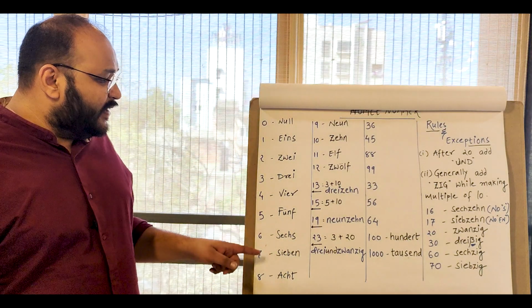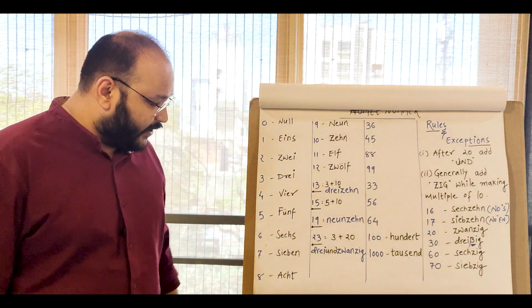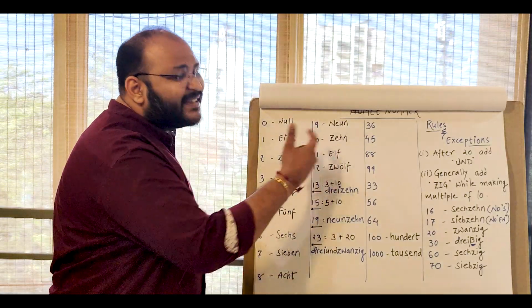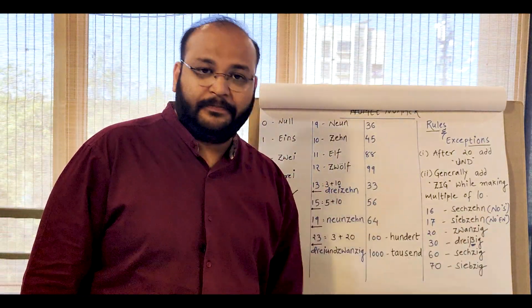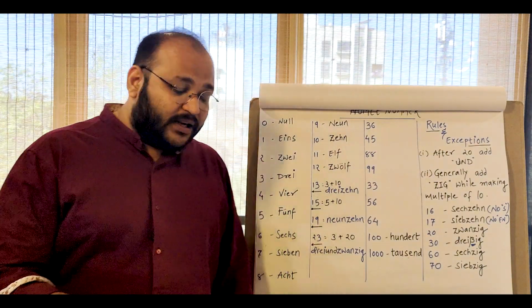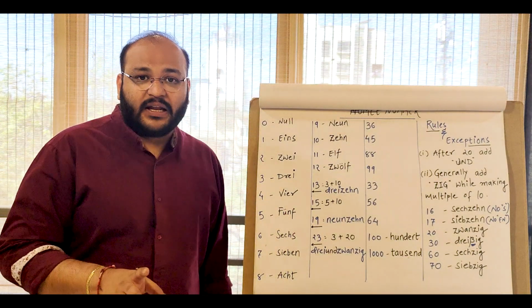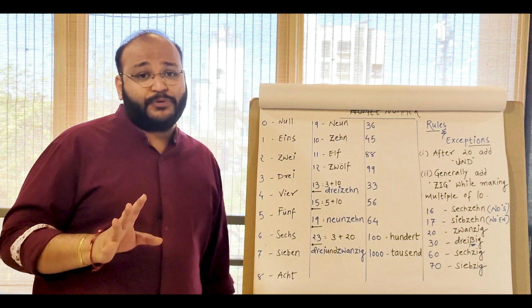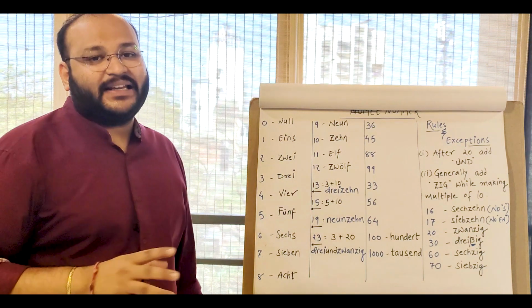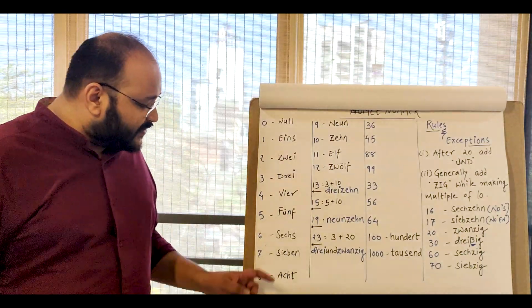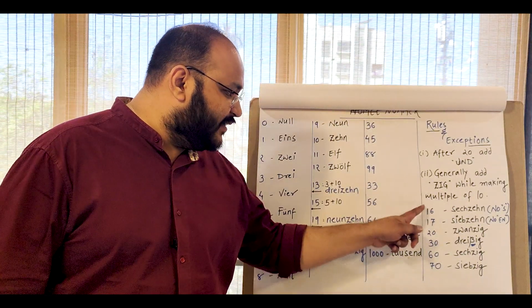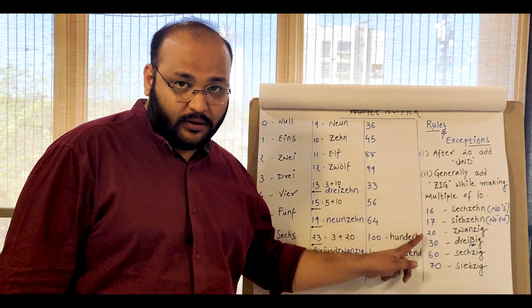Similarly, in the number 17, okay, instead of it being sieben sane, it is simply zip sane, no en. Now mind it, the number 6 and 7, they themselves are not exception. They will create exceptions. So two exceptions that they have created is in the 16 and the 17.